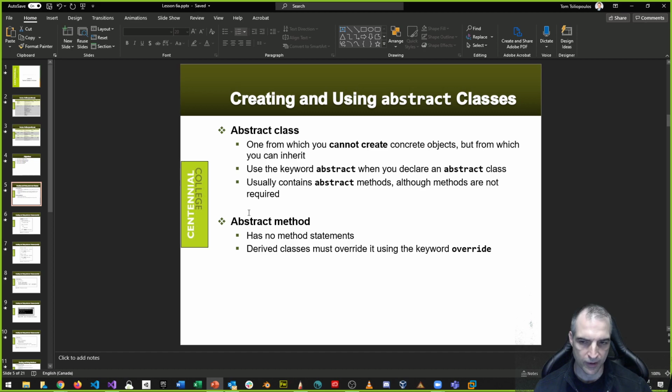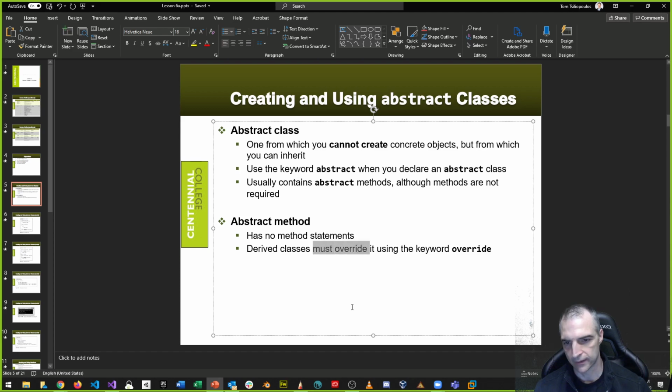And if we mark a method as abstract, derived classes, right? So that means child classes, right? Must override using the override keyword. Must override. Okay? So that's something that we have to think about as well.